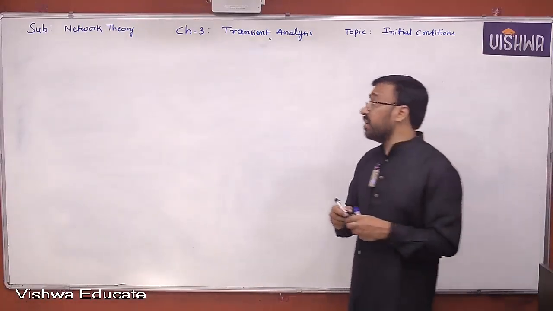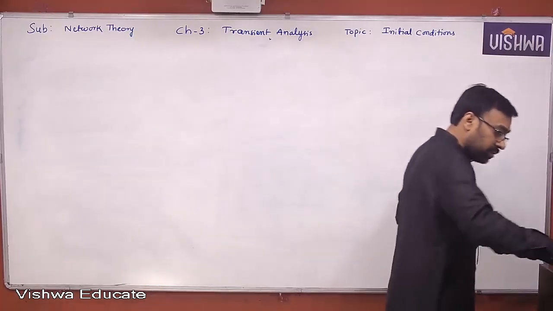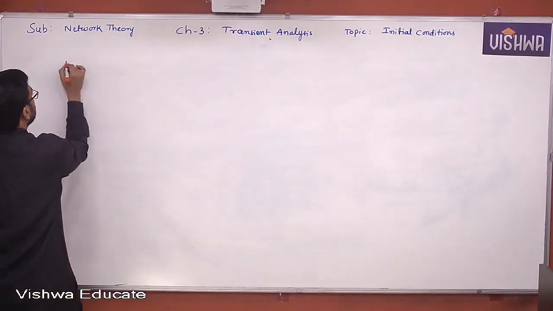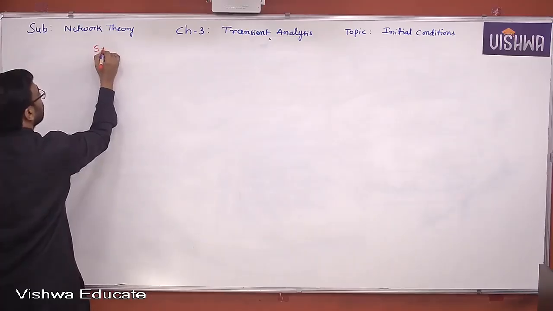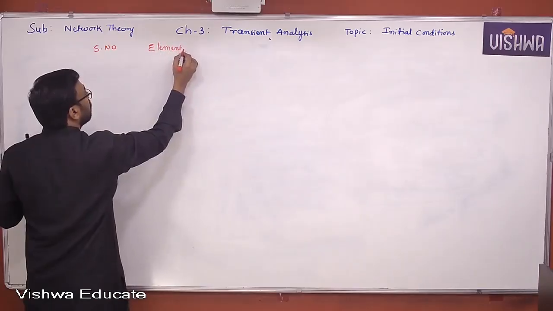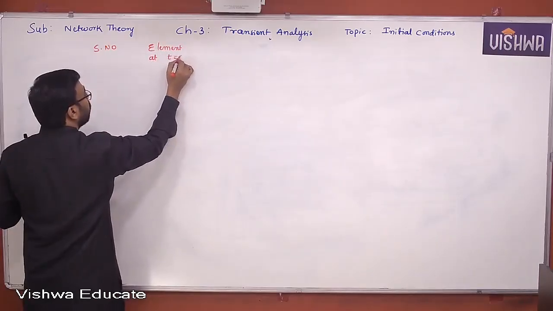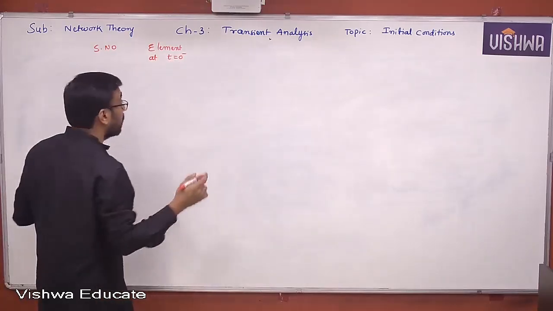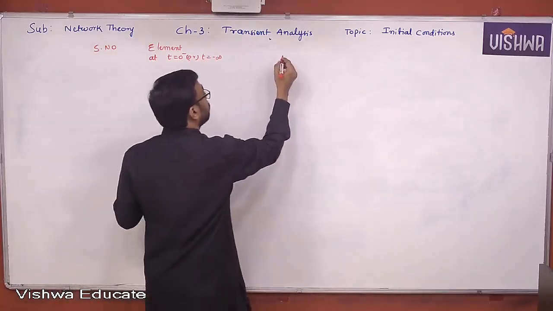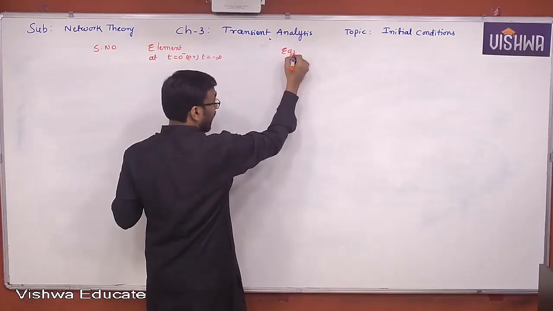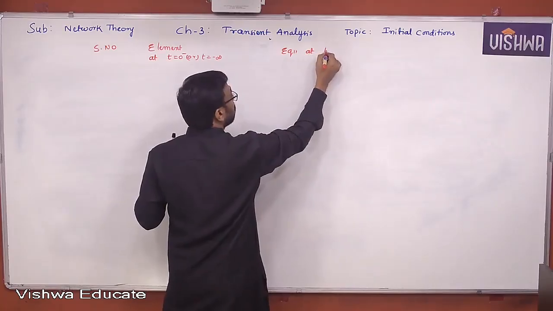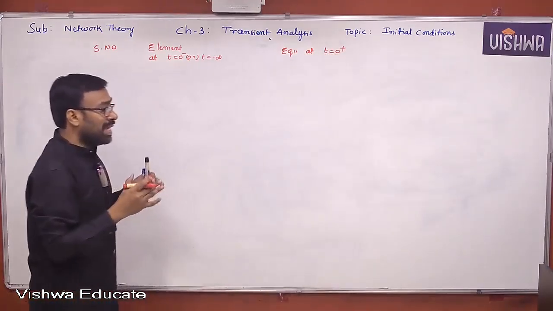So let's frame a table which is very interesting here. A table: serial number, element at t equal to 0 minus (of course, minus infinity, both are same, right?) or t equal to minus infinity, and the equivalent at t equal to 0 plus. So what is the element at t equal to 0 minus?